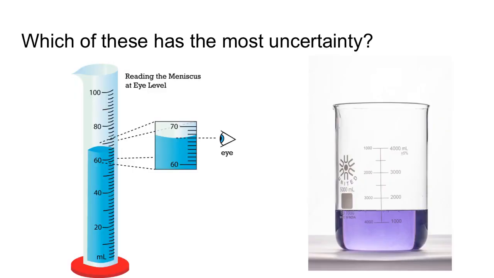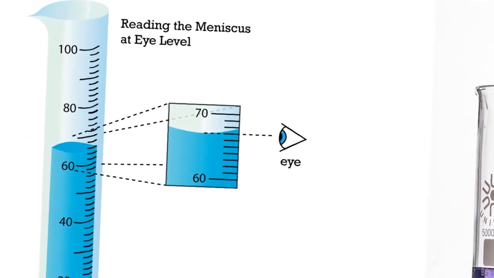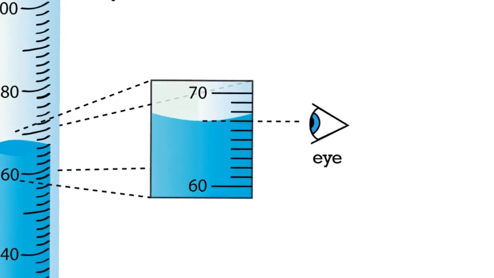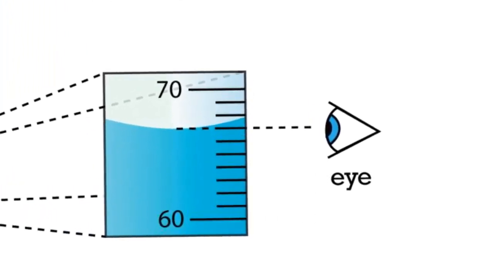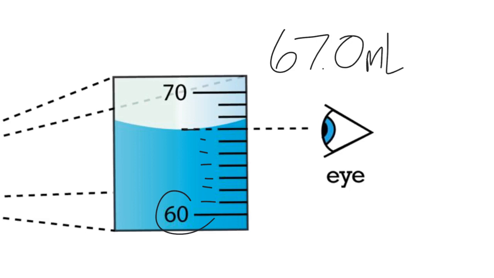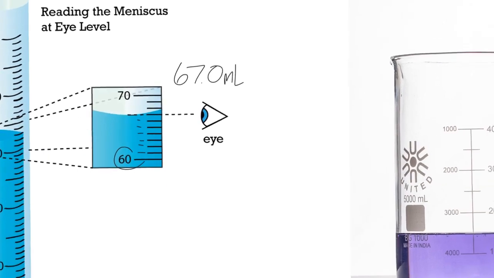And we can see that in this example here. So we're trying to figure out which of these has the most uncertainty. So which one of these is the least precise? If we look at this graduated cylinder, remember, when you're measuring your graduated cylinder, you should get your eye right down to the level so you're right even with the meniscus, and so you can see very well. So we know that we have at least 60. We know we have 1, 2, 3, 4, 5, 6. I'm going to say that is right at 7. We're going to go 67, and I'm going to estimate 0.0 milliliters. I can't guess any farther past that because I don't have another line. And so we're going to go 67.0 milliliters.